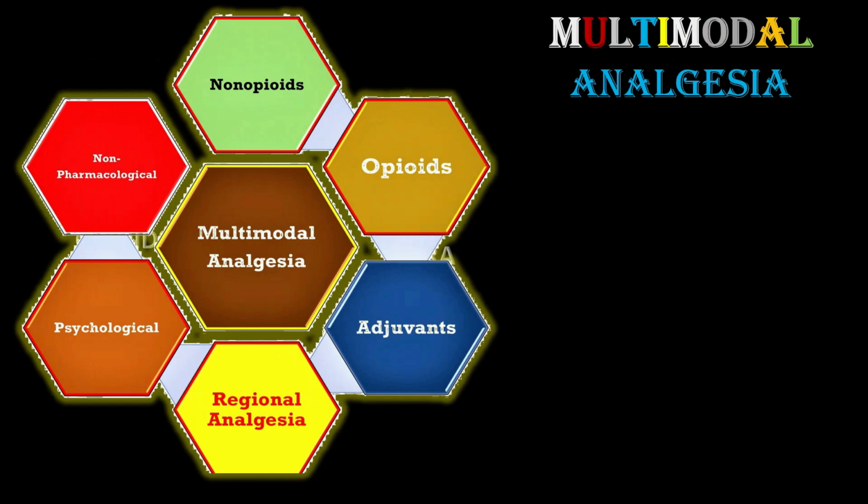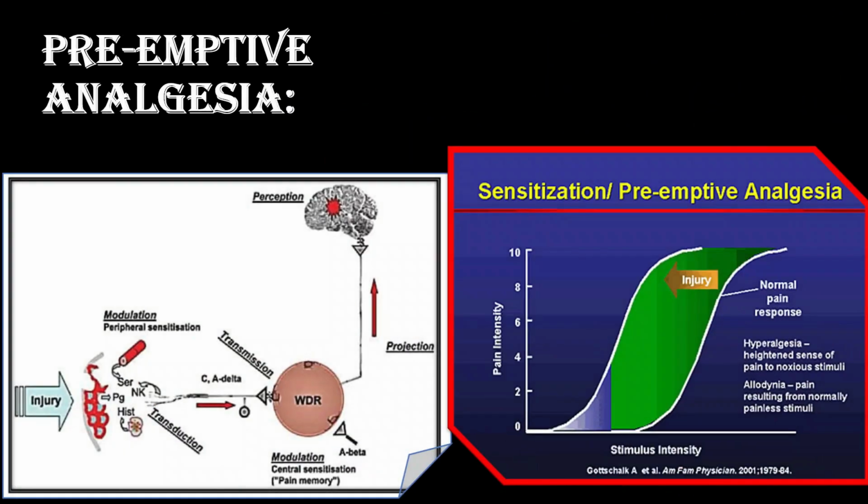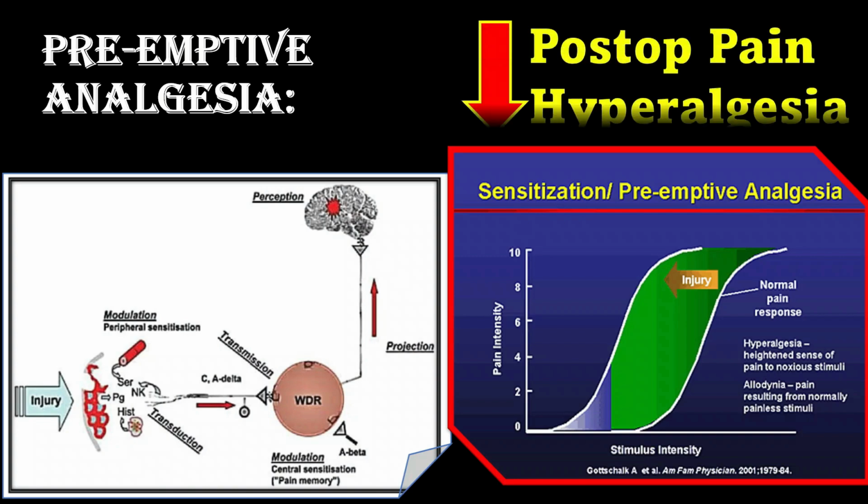A combination of various pharmacological agents, non-pharmacological techniques, and regional analgesia techniques constitutes the concept of multimodal analgesia. In MMA, various categories of drugs are given by various routes of administration, having various mechanisms of action on various types of receptors, decreasing the side effects of each category. MMA should start with preemptive analgesia, which plays a major role in perioperative pain management by inhibiting central and peripheral sensitization. It significantly reduces the intensity of postoperative pain and decreases the incidence of hyperalgesia.